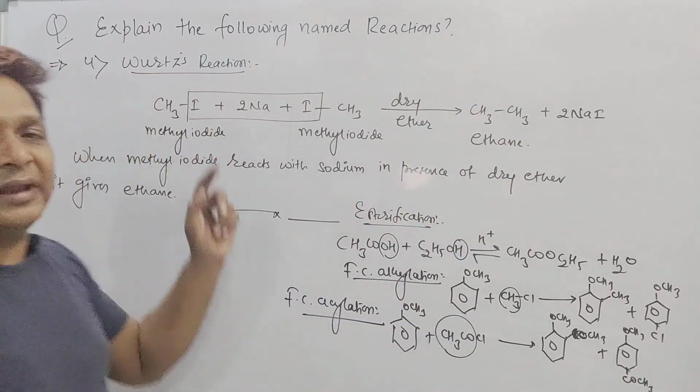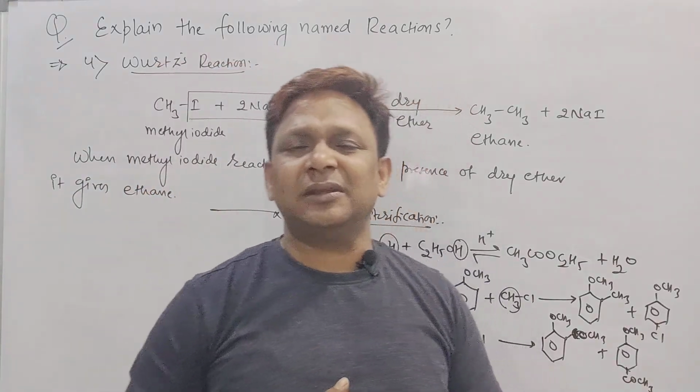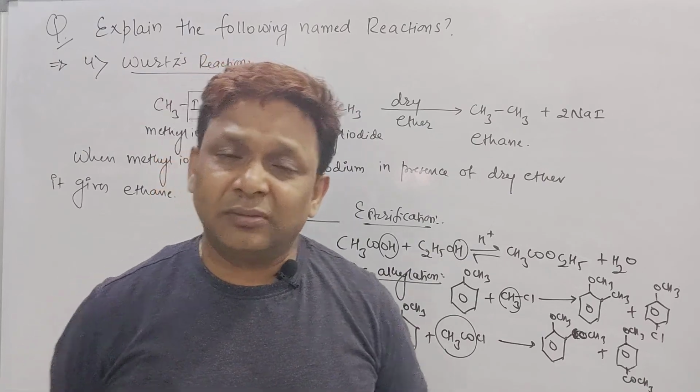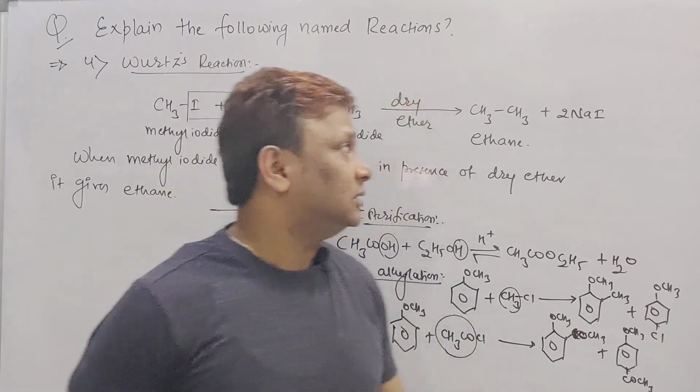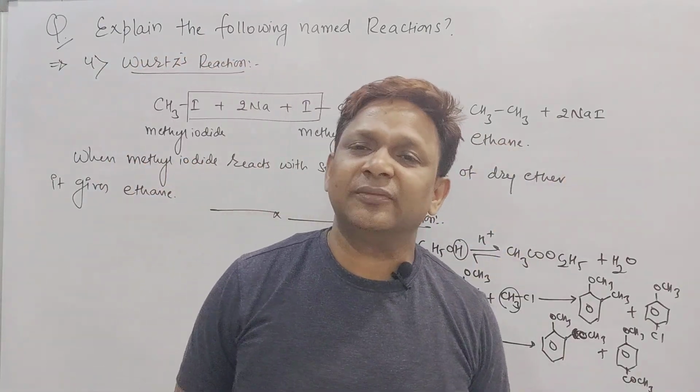And the last one, beta, Wurtz reaction. What is that? Methyl iodide CH3I plus CH3I, and in presence of 2 moles of sodium, react in presence of dry ether, it gives rise to ethane C2H6 plus 2NaI. So these are the four reactions we have seen.